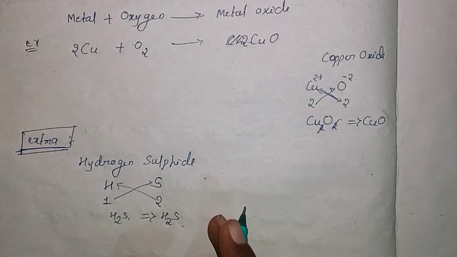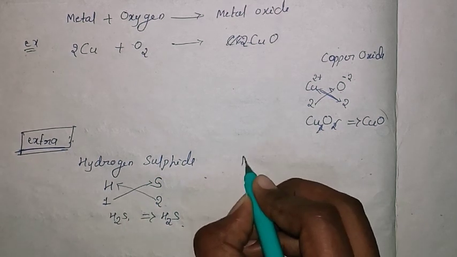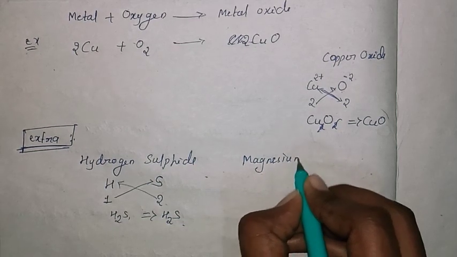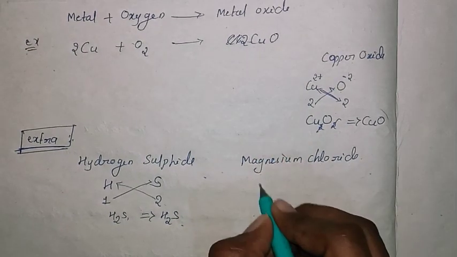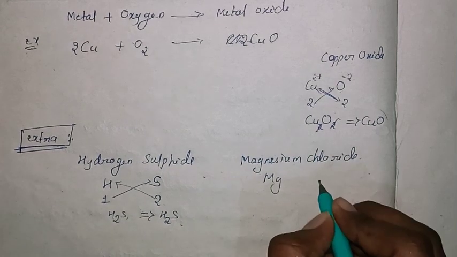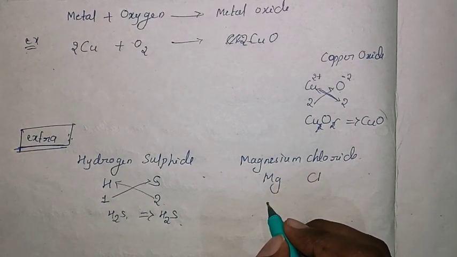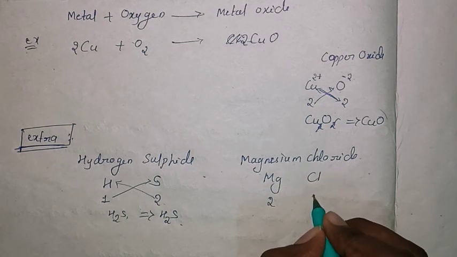Another two or three examples we will observe. Another one we can take is magnesium chloride. What is the symbolic representation of magnesium? Mg. And chlorine? Cl. Magnesium has a valency of +2, and chlorine has -1.